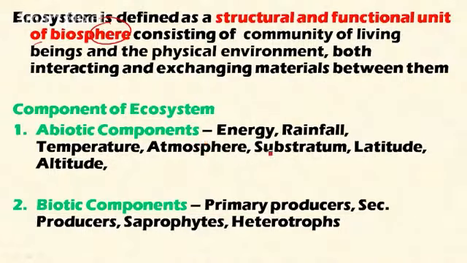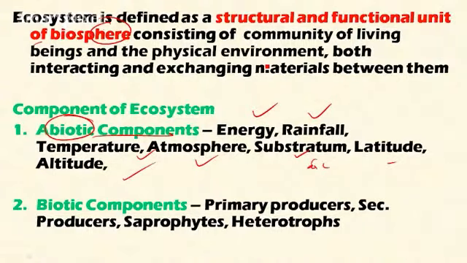Let's now discuss the components of the ecosystem. There are two components in the ecosystem, called abiotic components and biotic components. Abiotic means without life, that is, non-living components. These are energy, rainfall, temperature, atmosphere, substratum, that is soil, latitude, and altitude.